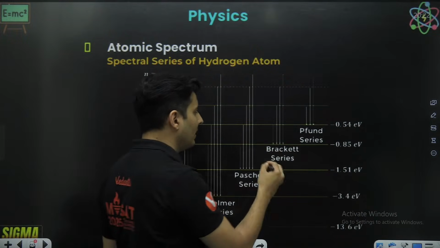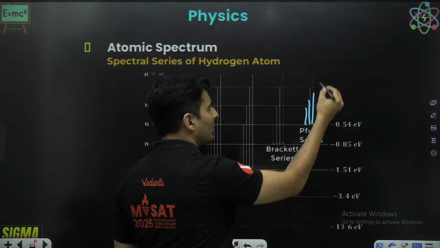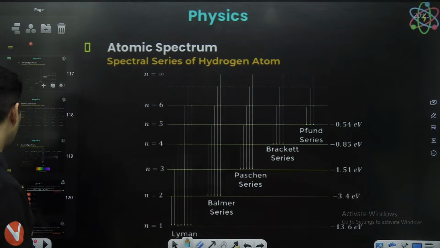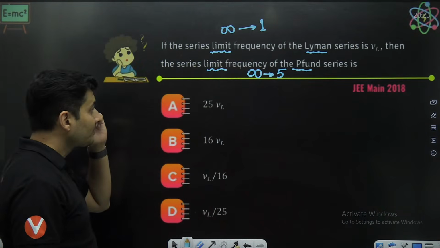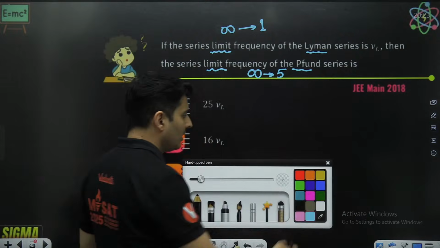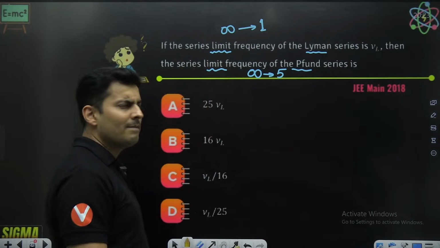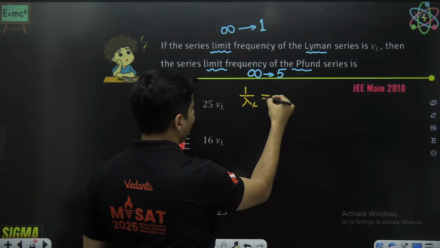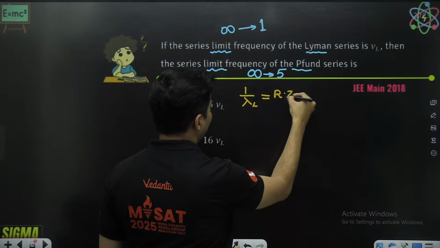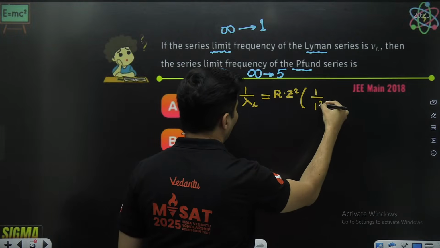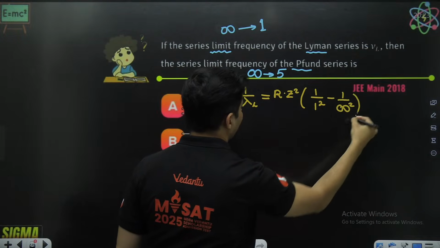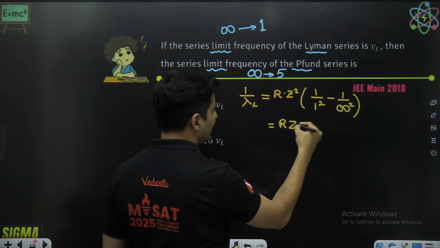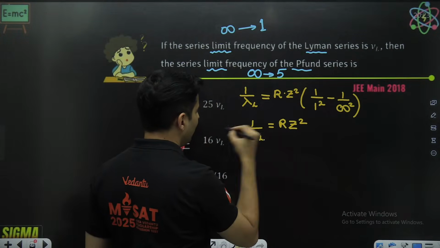Same thing for Pfund or any series: first line, second line, third line, fourth line, and the last line is the limit of that particular series. Coming here, for the Lyman series limit, with frequency nu L, 1 by lambda of Lyman will be R into Z square into 1 by 1 square minus 1 by infinity square. 1 by infinity is 0, 1 by 1 is 1. So it will just be 1 by lambda equals RZ square.